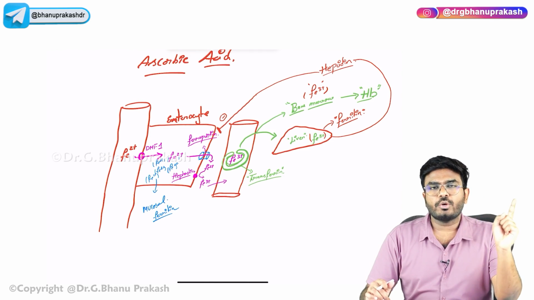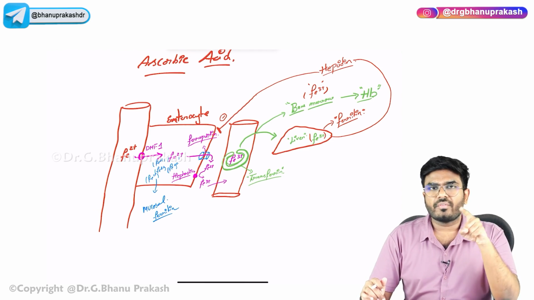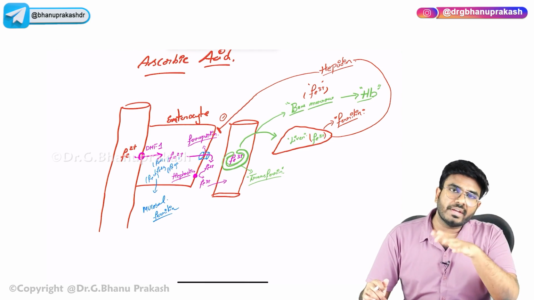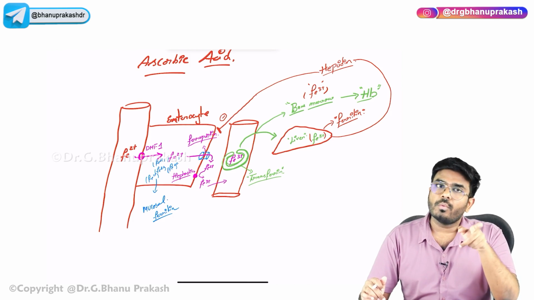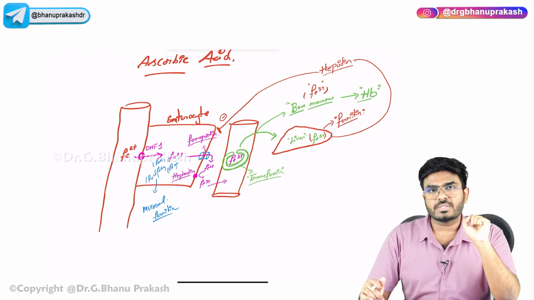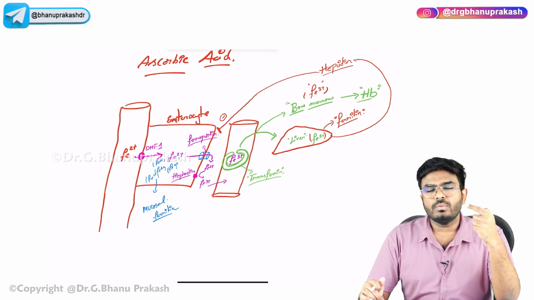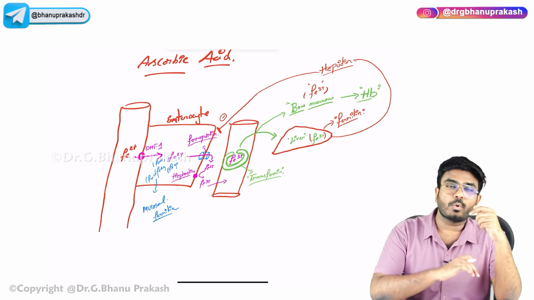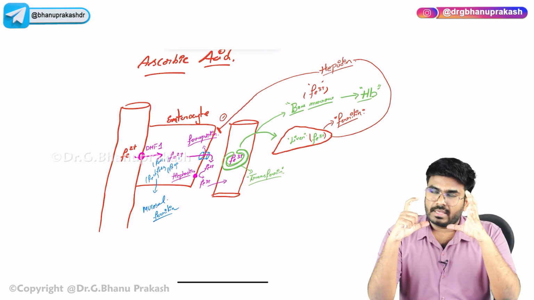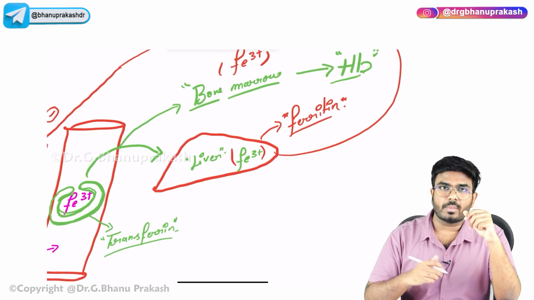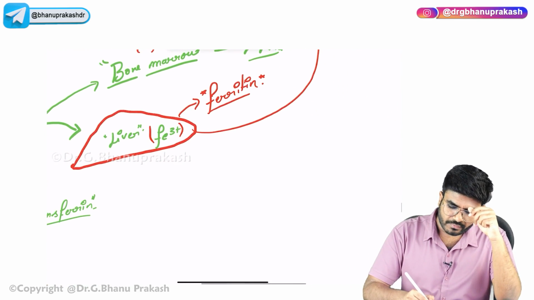Iron absorption happens in the duodenum. Which form of iron? Fe2+ form of iron. With the help of which transporter? DMT1 transporter. It moves out of the enterocytes with the help of ferroportin. In the blood, it is bound with which plasma protein? Transferrin. Transferrin transfers the iron to liver and bone marrow macrophages. In the macrophages, which form of iron is stored? Fe3+ form of iron. This iron is called ferritin.